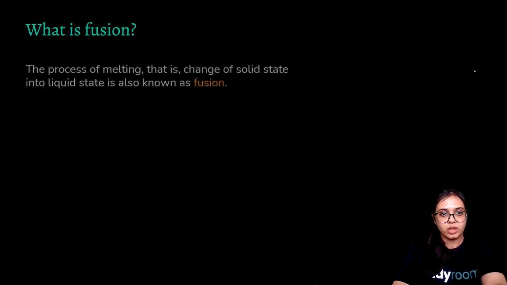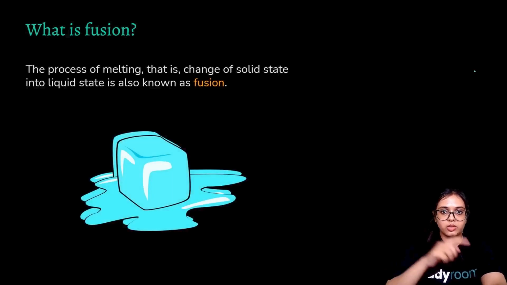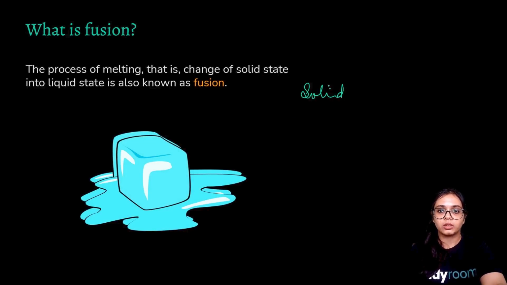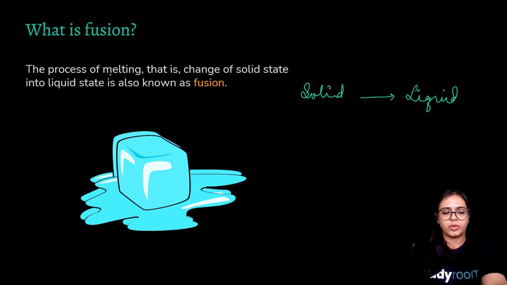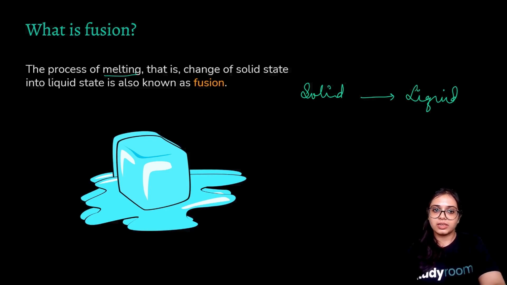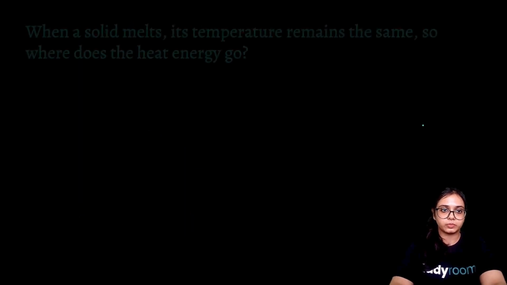What is fusion? In that crisscross diagram, you have noticed that when a piece of solid is transitioning into liquid, this process is known as fusion. The process of melting. In layman terms we say melting. So the process of melting, that is the change of solid state into liquid state, is known as fusion.